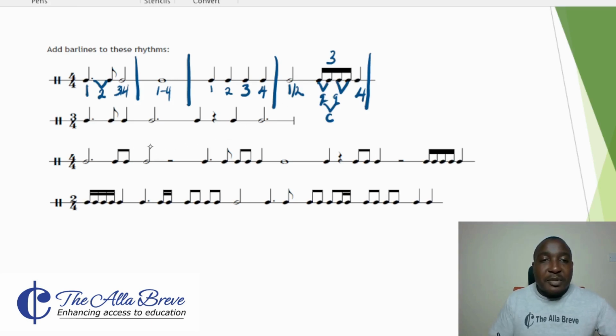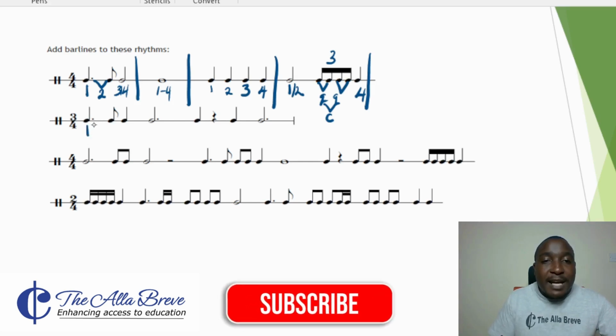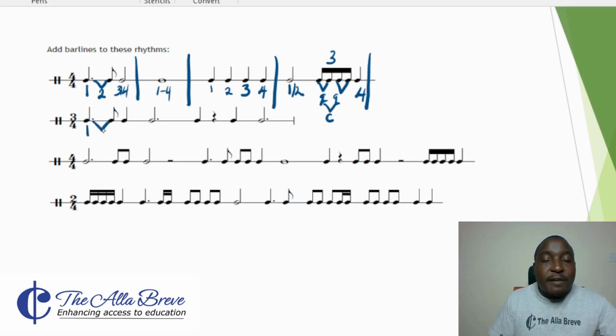We proceed on to the next line, 3 crochet beats per bar. We start with the first one, you have 1, the first crochet beat. It's a dotted crochet, so the dot is a quaver and another quaver. 2 quavers make the second crochet. Then here we have the third crochet. The rule is we need 3 crochet beats, so we draw a bar line here.